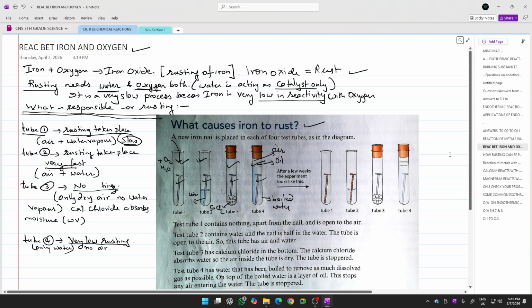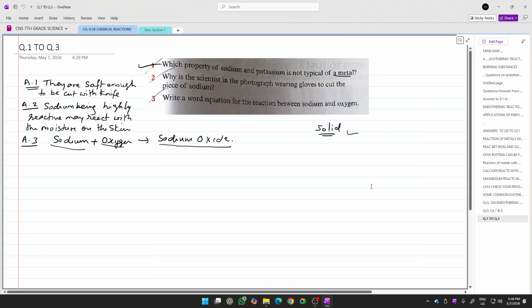Now let us try to see some questions. There are 8 questions, and let us try to do those questions first. Okay, so question number 1 to 3 we'll be doing first. So this is question number 1. You can see it on the screen.